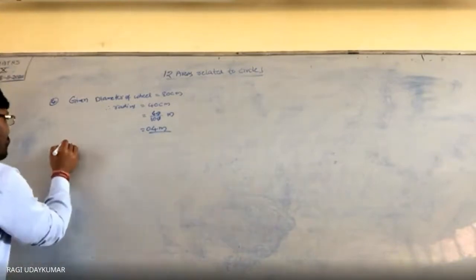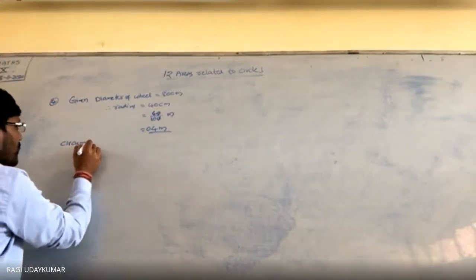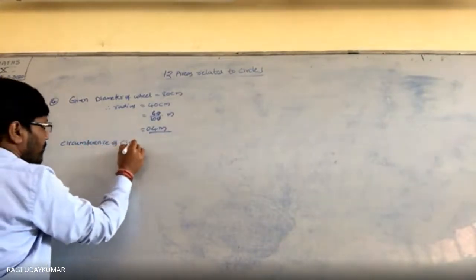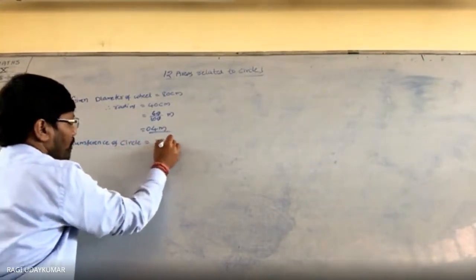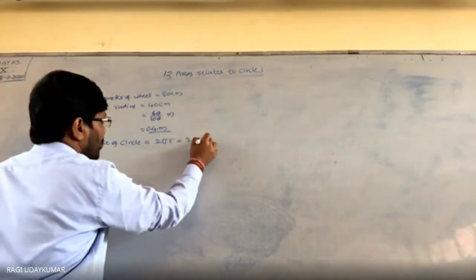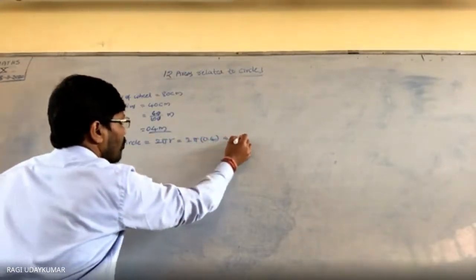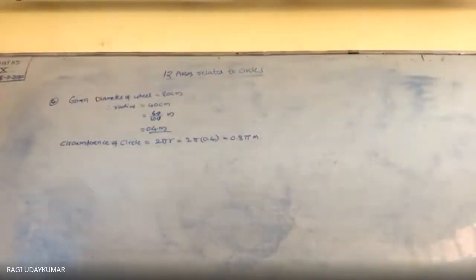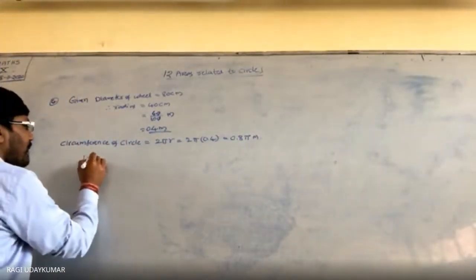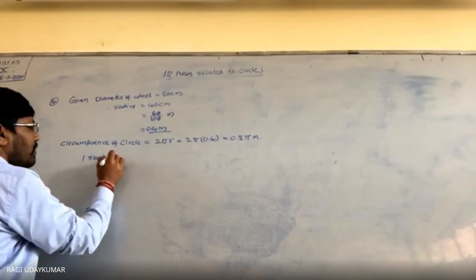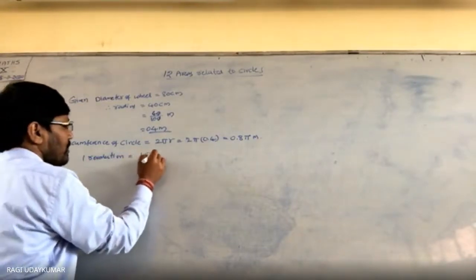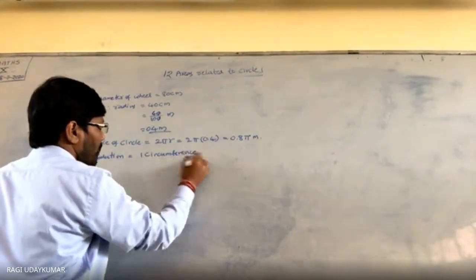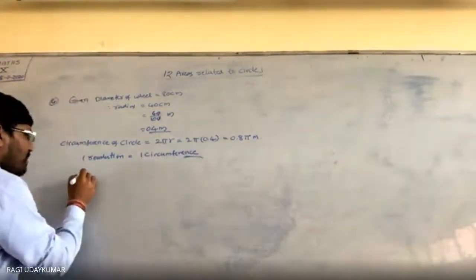Okay, circumference first find out. Circumference of circle is equal to 2 pi r. 2 pi into 0.4, so 0.8 pi meters. Okay, one revolution is equal to one circumference. So number of revolutions is equal to